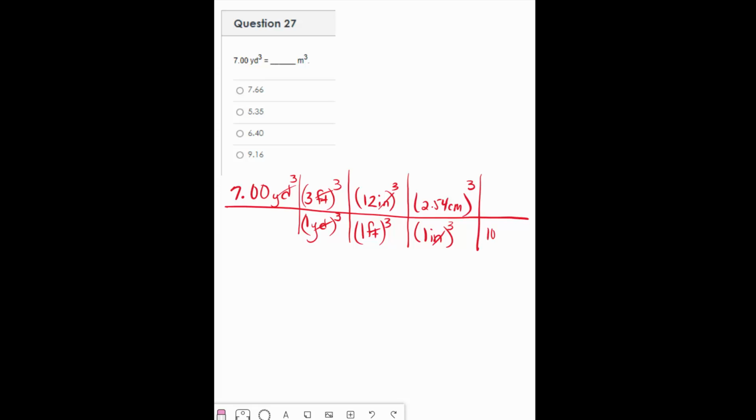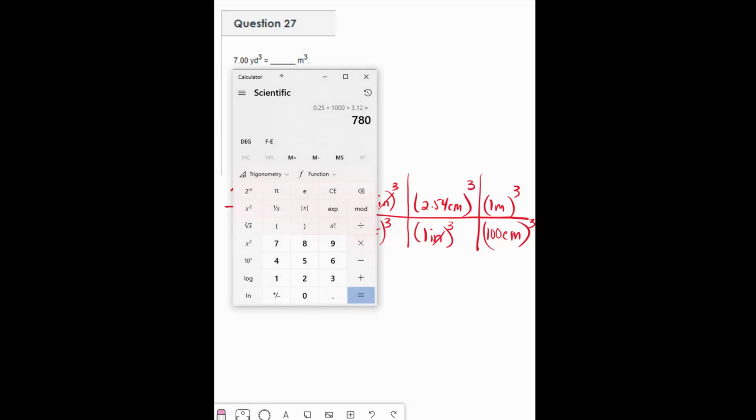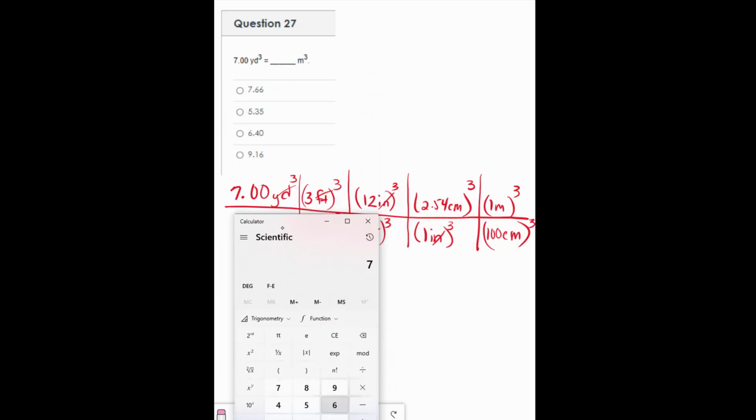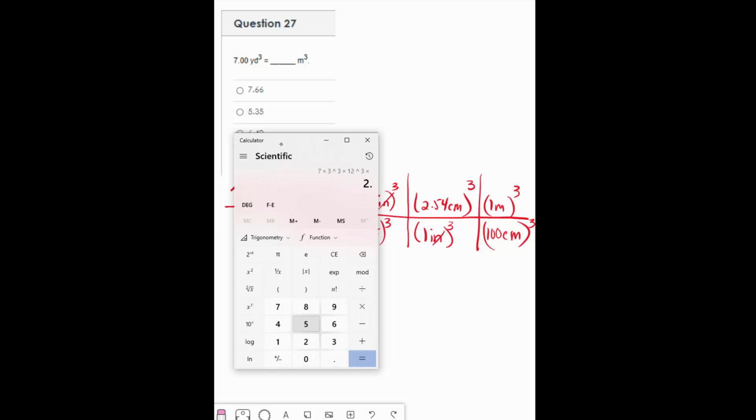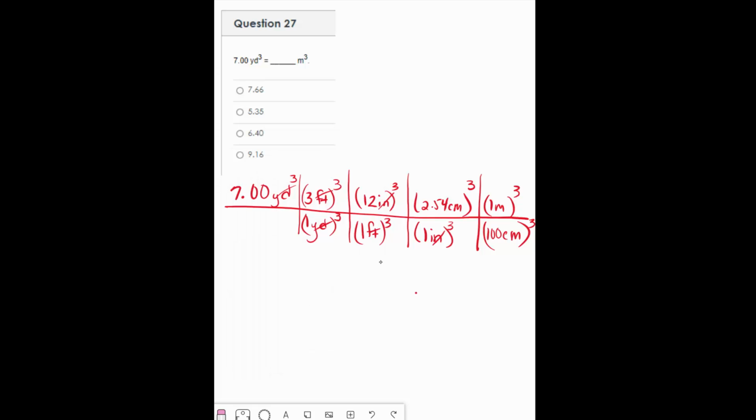Then I know there are 100 centimeters in 1 meter. And then I have to cube those. So it gets a little bit hairy. So what are we going to do here? Well, we'll take 7 and multiply it by 3 cubed, and then multiply that by 12 cubed, and then multiply that by 2.54 cubed, and I get a value. Now I have to divide that by 100 cubed. And I get 5.35